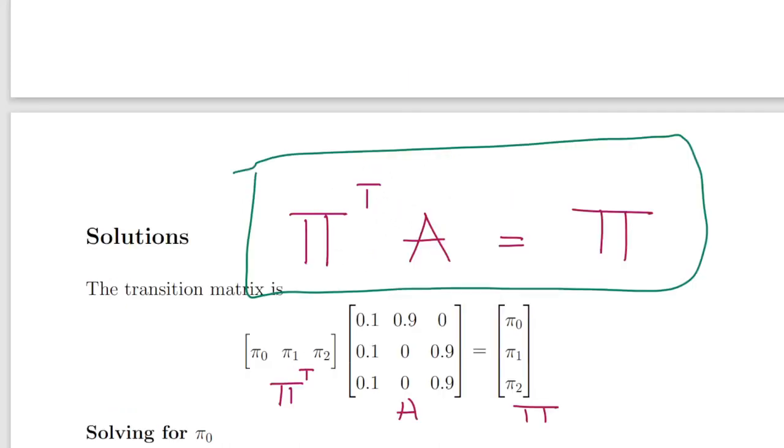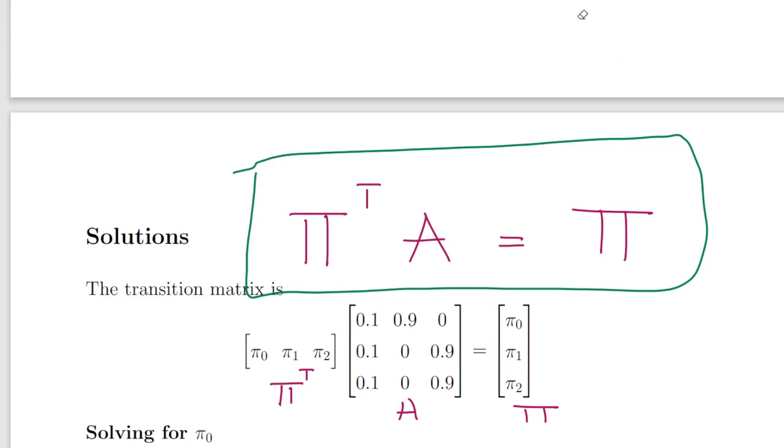I just paused the video to write in the approach we are going to use. The steady state probabilities are denoted pi, a column vector comprising pi 0, pi 1, and pi 2. Over here we have the transpose of that, a row vector comprising the same components, pi 0, pi 1, and pi 2. A corresponds to the transition matrix I just described.